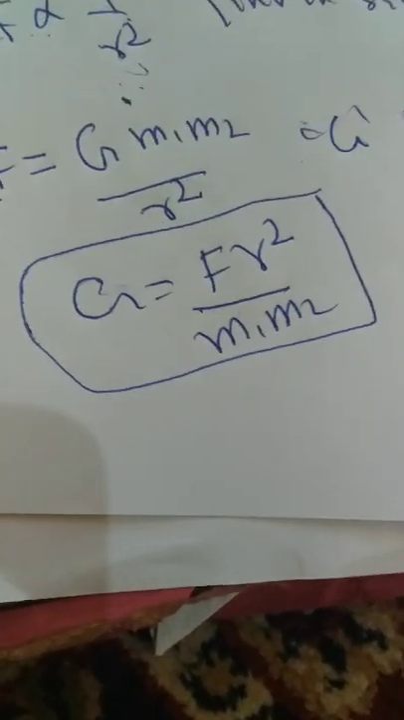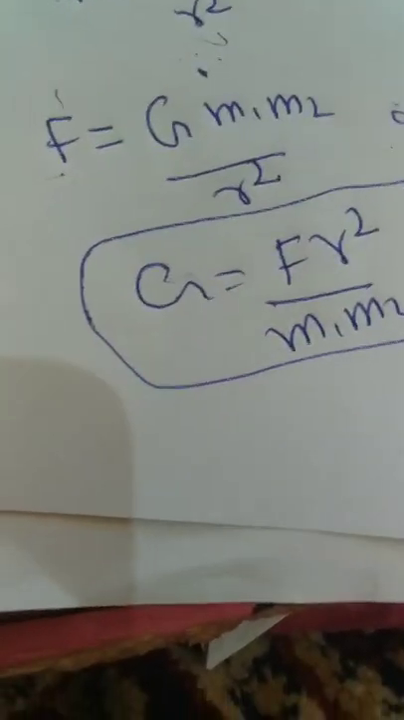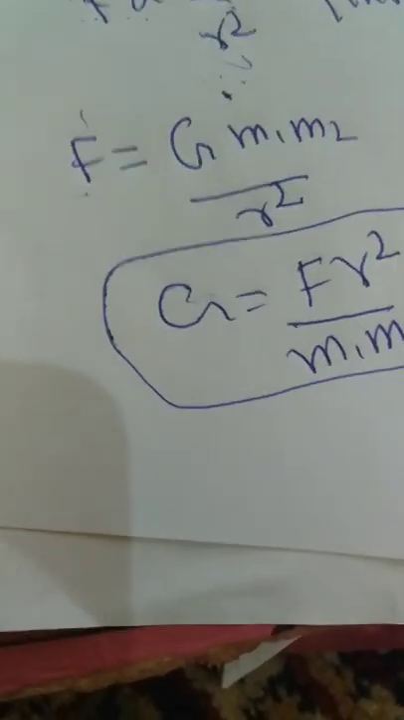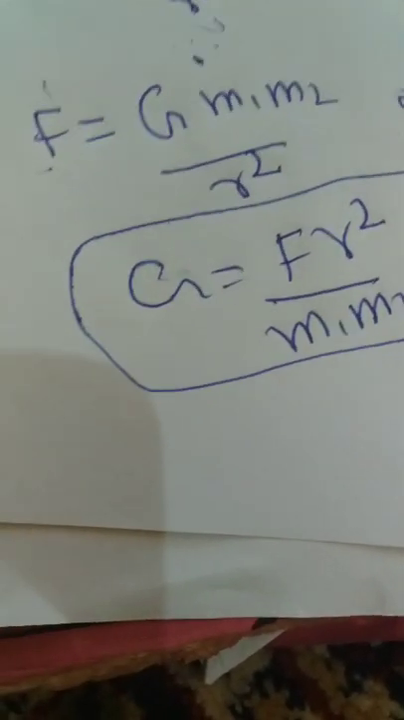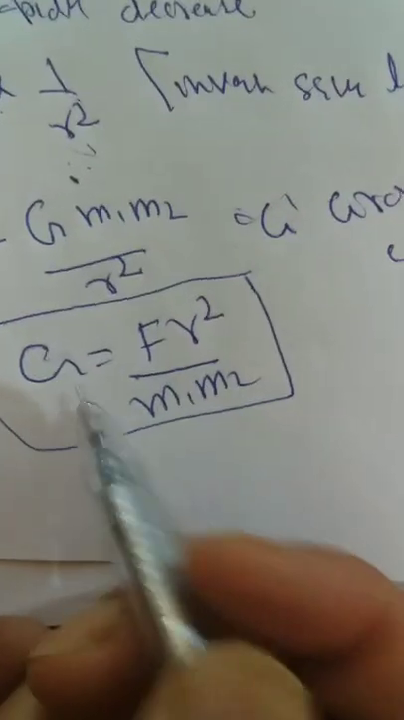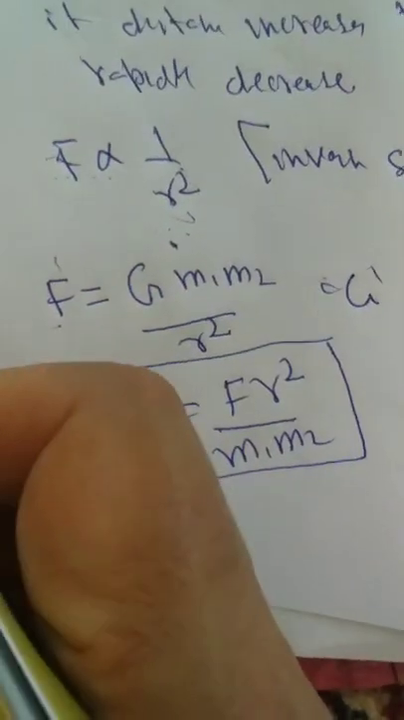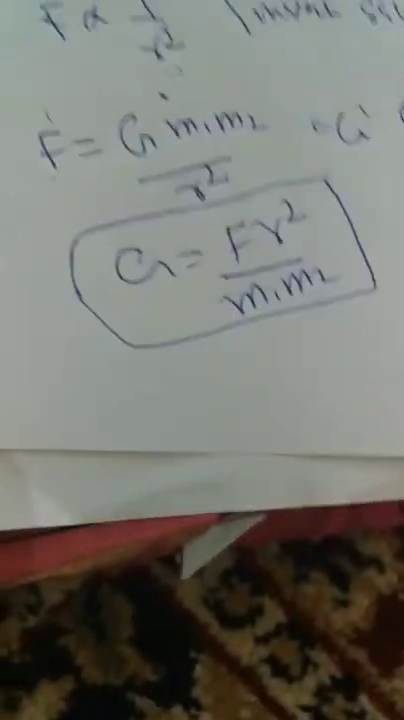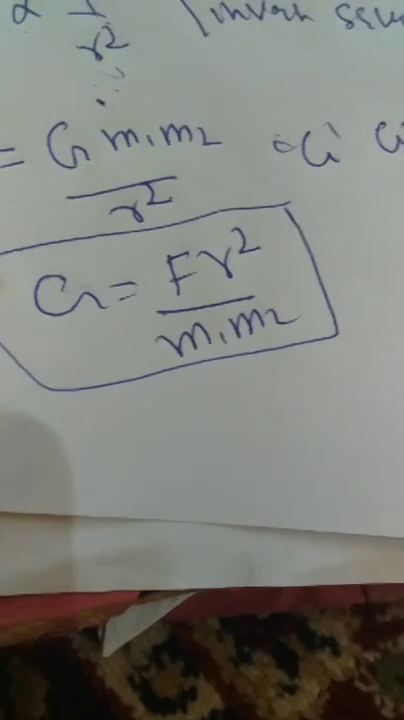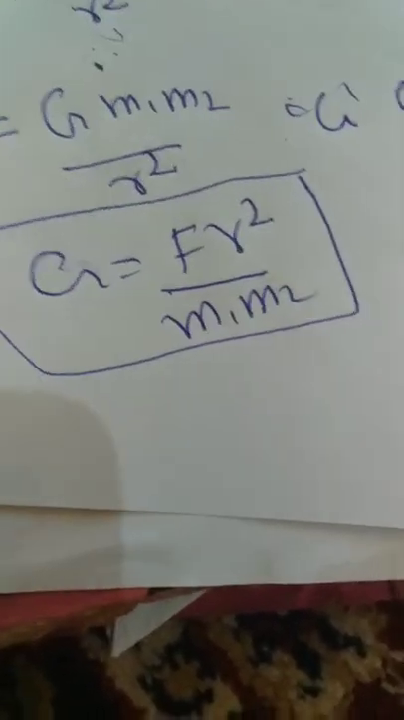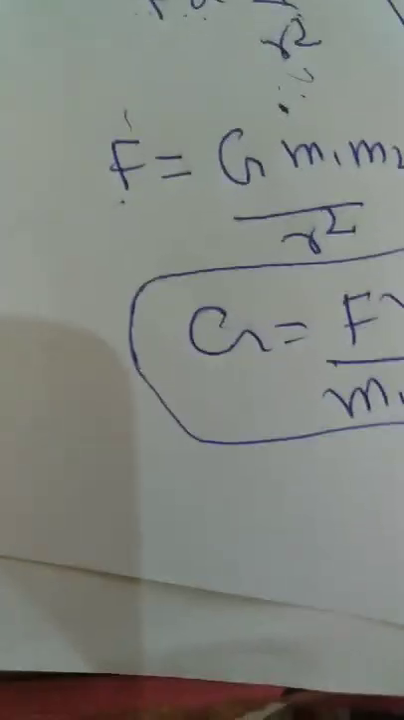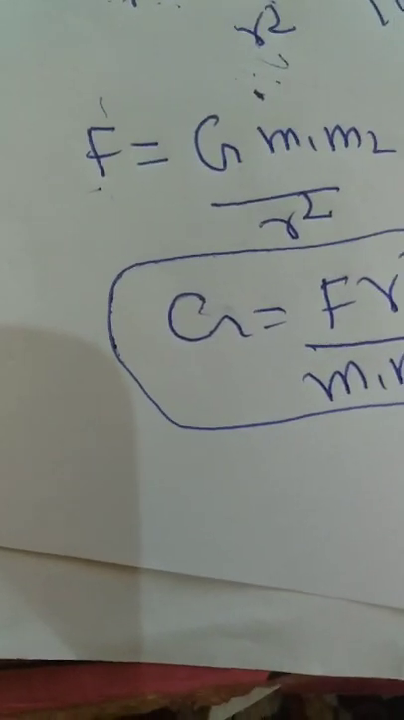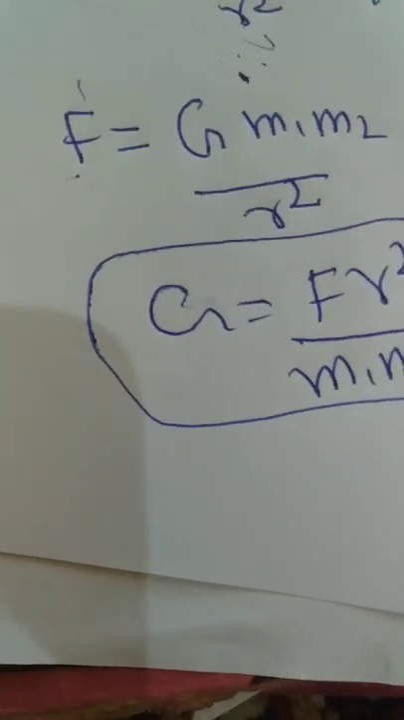Then the force between them, when two bodies are kept at some distance, they will develop a force on each other. The force between them is equal to G. That force which is developed between them is called G, the universal gravitational constant. That means if two bodies, each of mass 1 kg, are placed at a distance of 1 meter, then the force between them is equal to G.